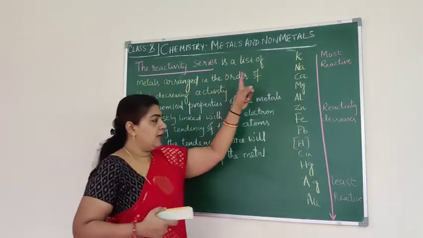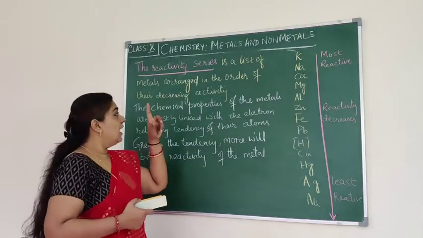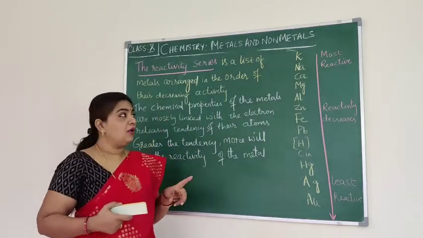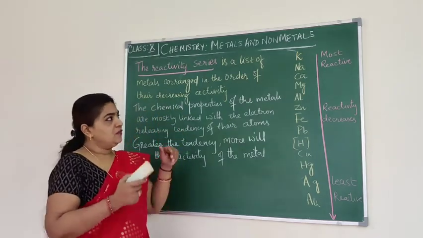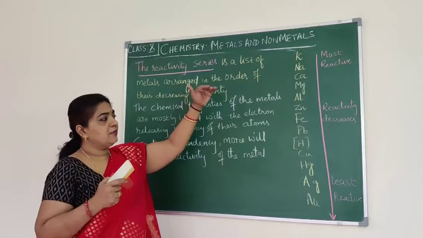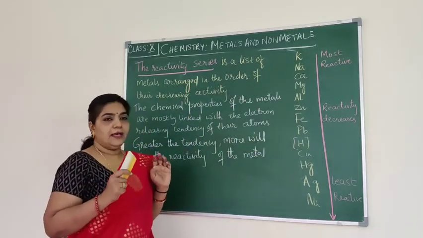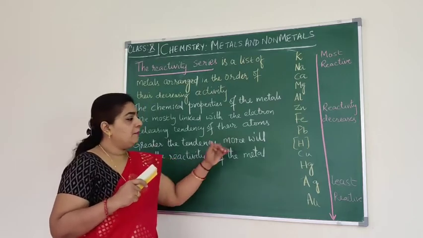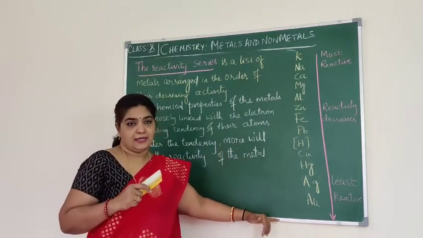So here we have the list of metals which are arranged in the order of decreasing activity. For whichever metals have been placed above the hydrogen, they are reactive, and below the hydrogen they are least reactive.